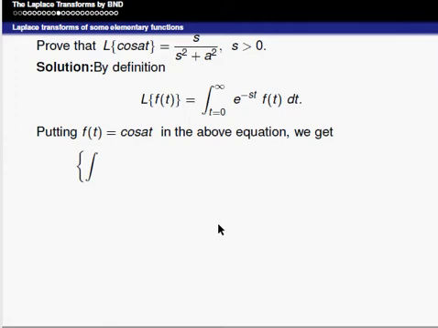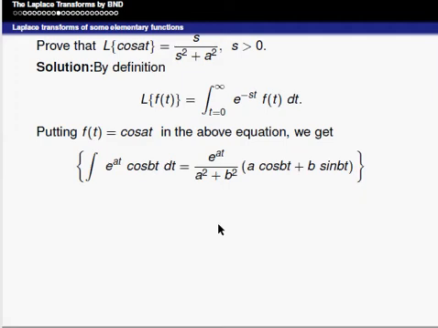We also know the integral of e power at cos bt into dt is equal to, can you remember, one second, what is this value? That can be written as e power at divided by a square plus b square into a cos bt plus b sin bt. If you know this value, we can easily integrate Laplace of cos at. So, Laplace of cos at is equal to integral from 0 to infinity e power minus st into cos at into dt.